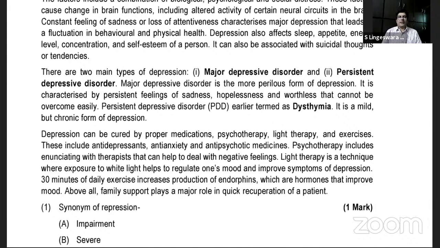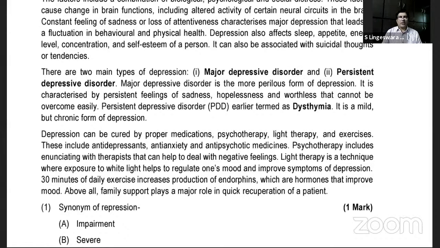So sadness, hopelessness, and worthlessness that cannot be overcome easily, and persistent depressive disorder, earlier termed, as it's a terminology of psychology, dysthymia. It's a mild but chronic form of depression. Depression can be cured by proper medications, psychotherapy, light therapy, as well as exercises.